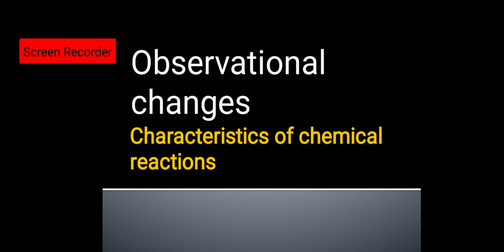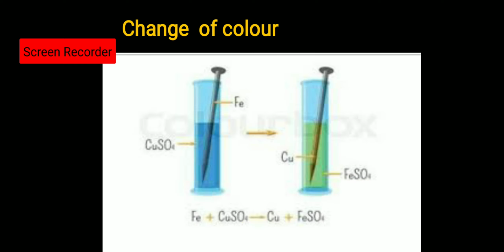The changes which you can sense through your sense organs are known as observational changes. So we are going to study the characteristics of chemical reactions, in which we will discuss the observational changes. The first change is the change of color.